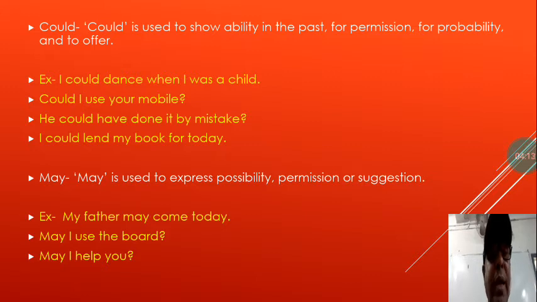He could have done it by mistake. Here it is showing probability that this mistake must have been done by him. I could lend my book for today. It's just an offer. You are offering someone that you can give the book for today. So we see here different uses of modals, how we use them for different purposes.